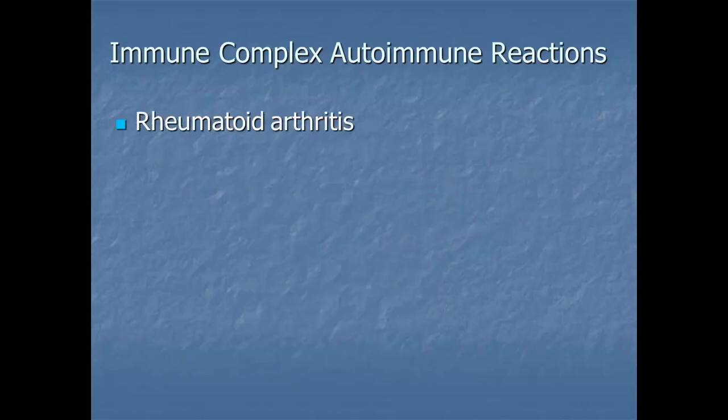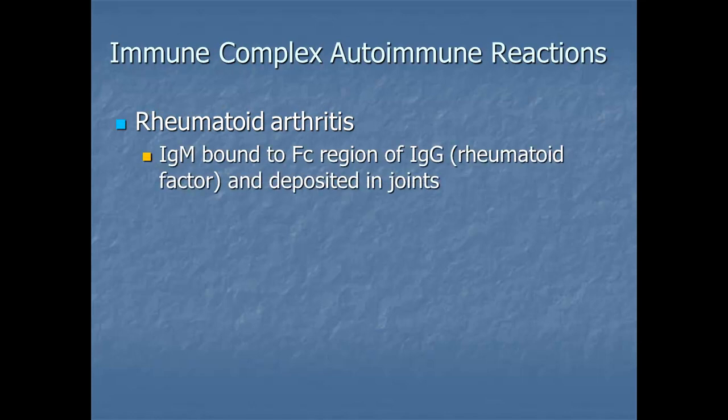Rheumatoid arthritis and immune complex autoimmune reactions. We see immune complexes of IgM, IgG, and complement deposit into tissues. So IgM is bound to the Fc region of IgG, rheumatoid factor, and it gets deposited into the joints.